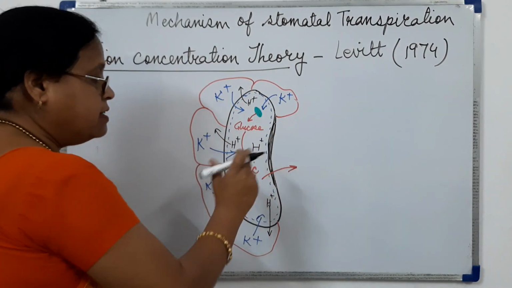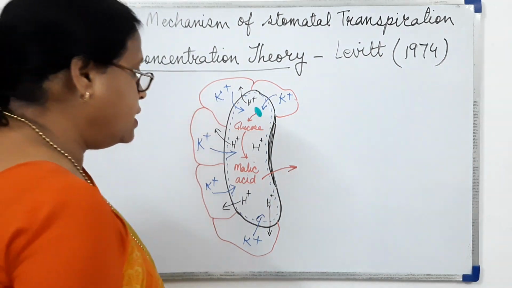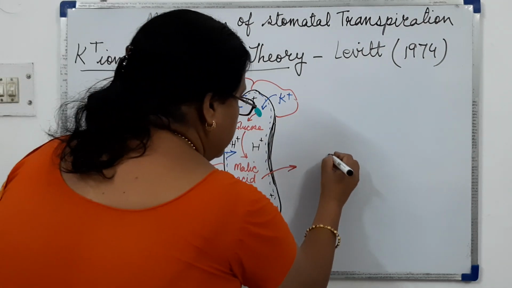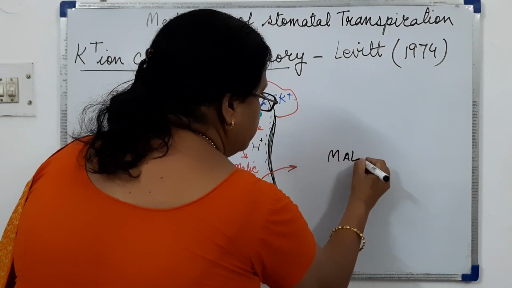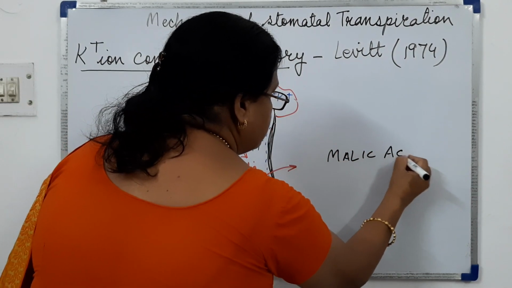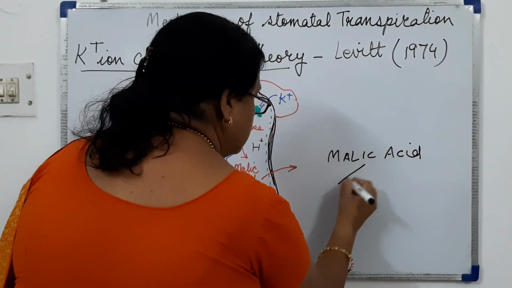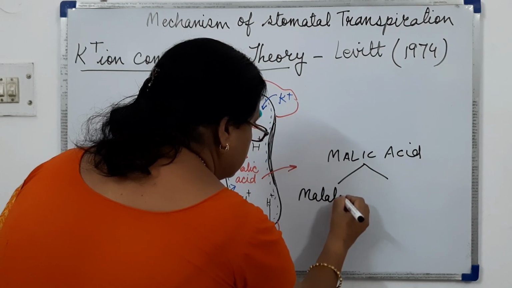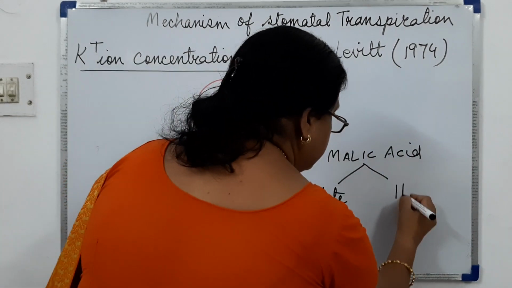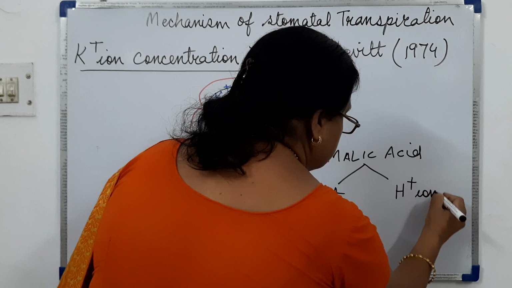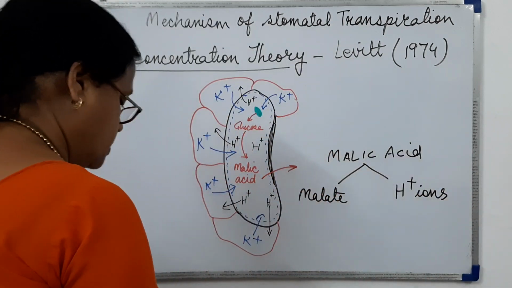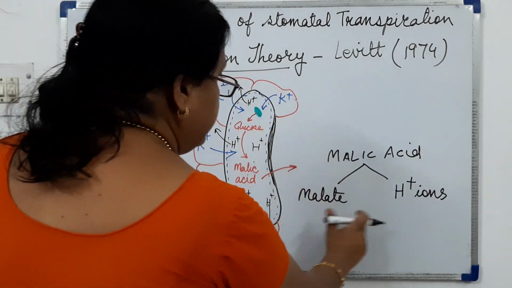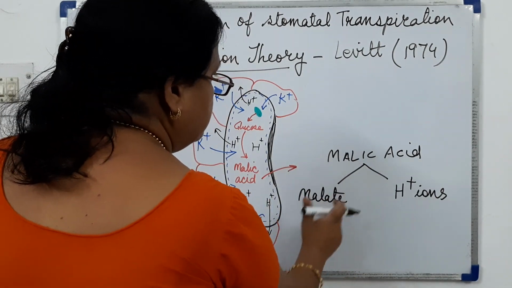This glucose gets converted to malic acid, and this malic acid is broken into malate and hydrogen ions.